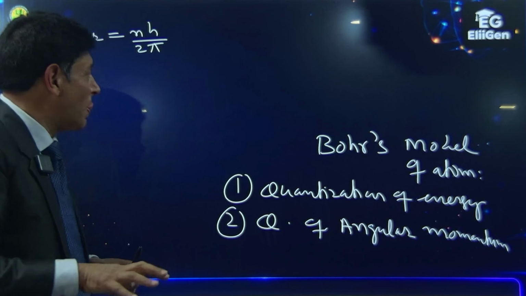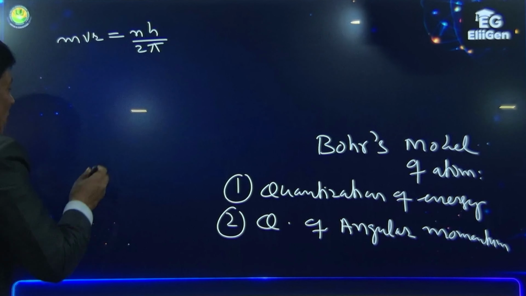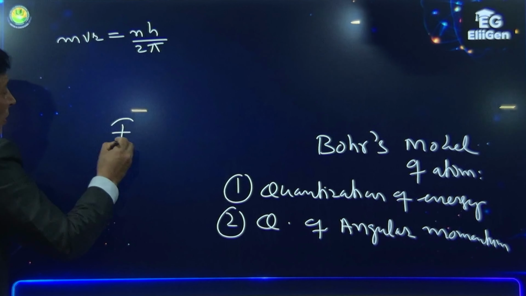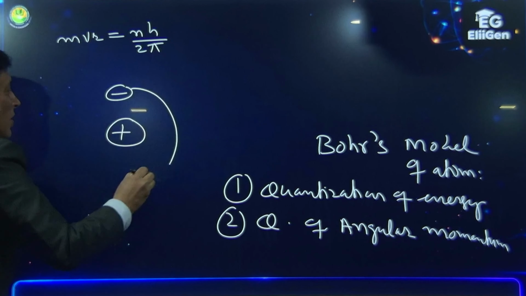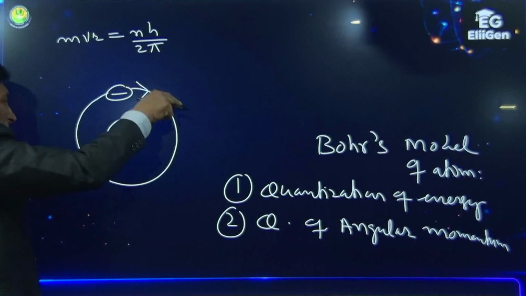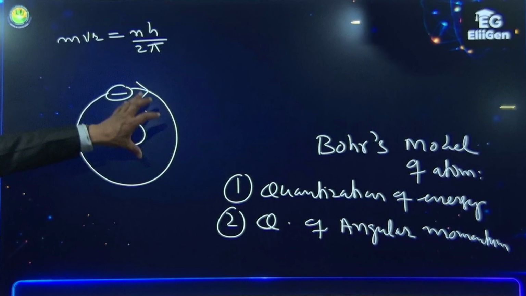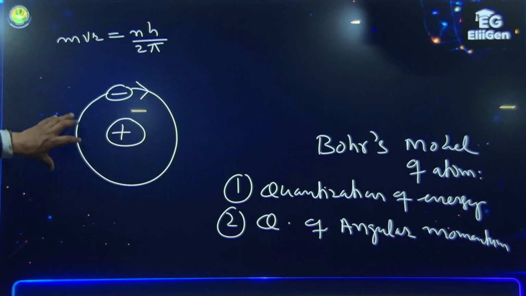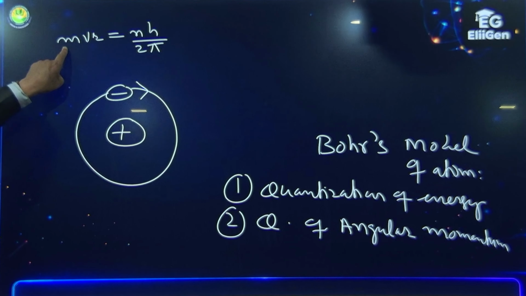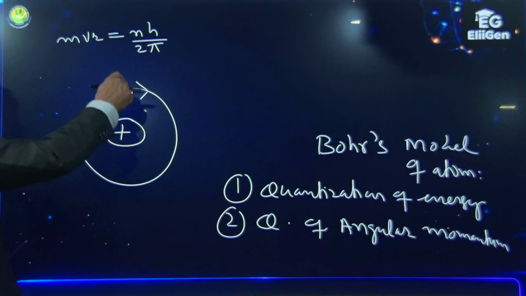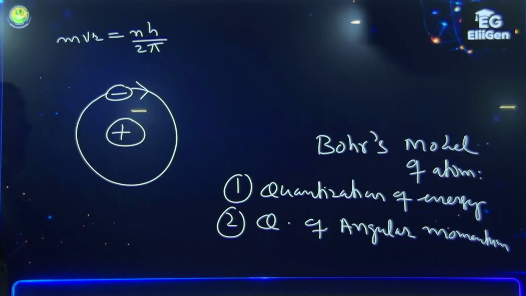Now you see that the point Bohr made is that the electron revolves around the nucleus only in certain selected orbits, those in which the angular momentum of the electron is equal to nh by 2 pi.